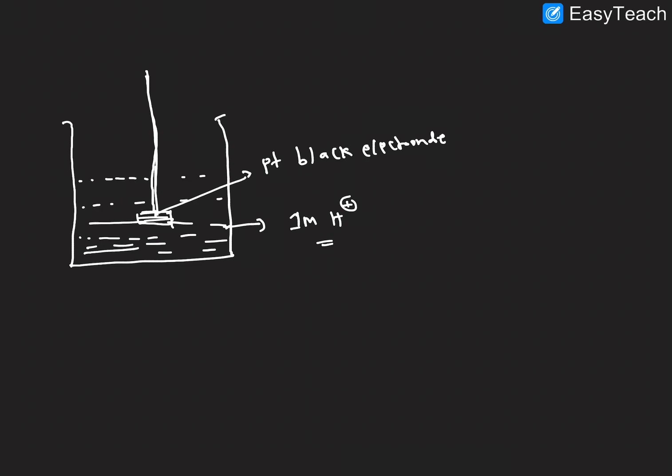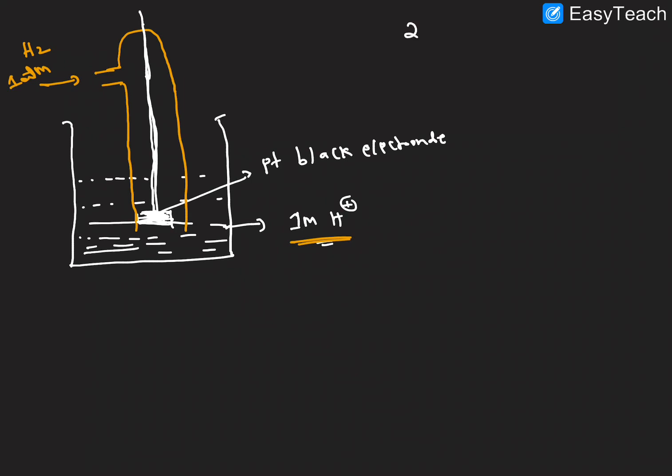Okay, this is covered by a glass tube here. Here the H2 gas is passed at 1 atm, right? The concentration here is 1 molarity. This is the platinum wire, and at its end the platinum black is there. The temperature is maintained at 25 degrees, right?